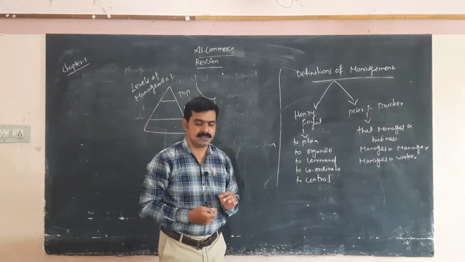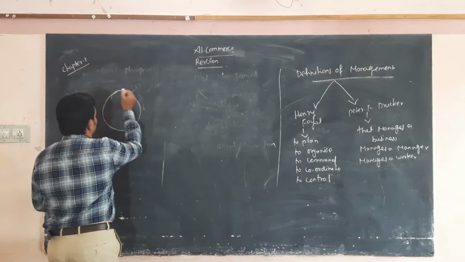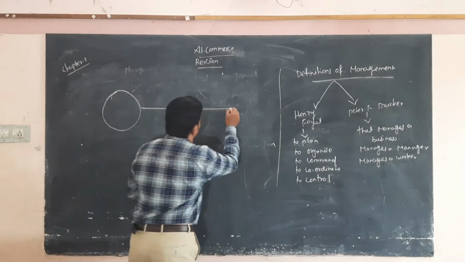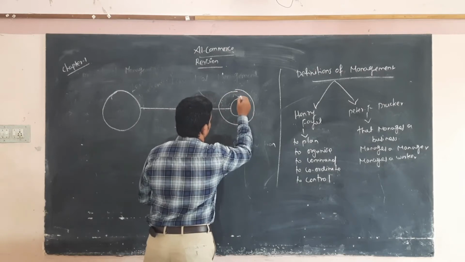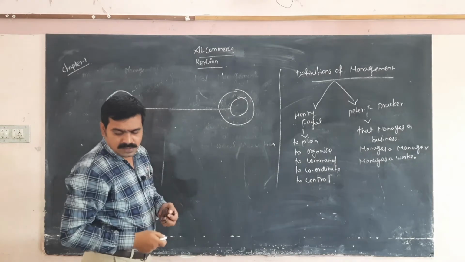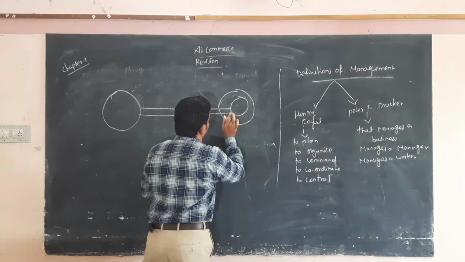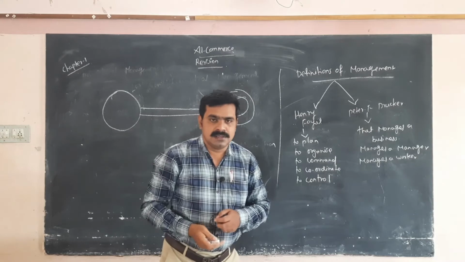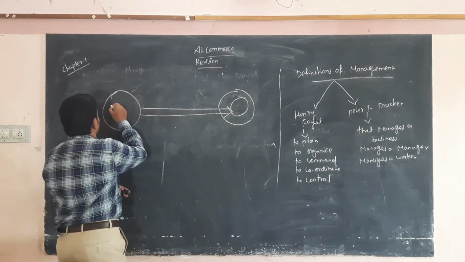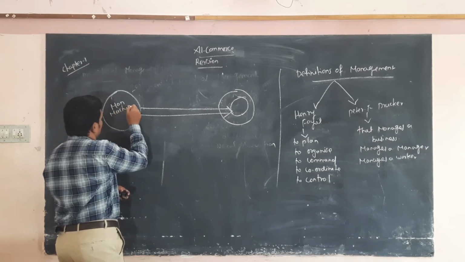management process, very important, management process. These are the inputs, then some output, so the organization achieves the goal. The inputs are man, machine, material, then money.